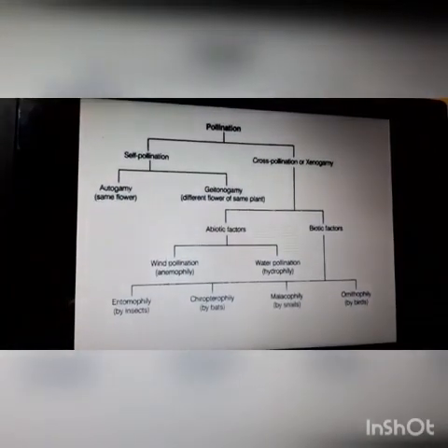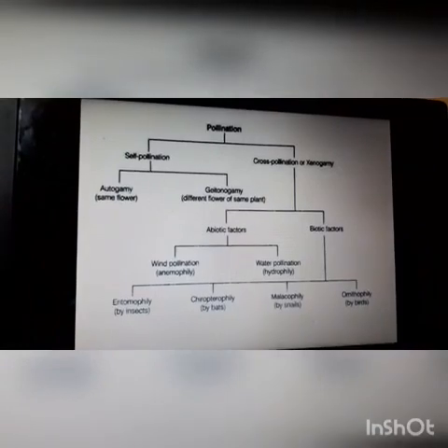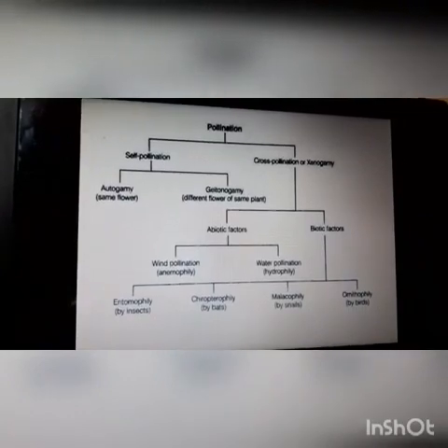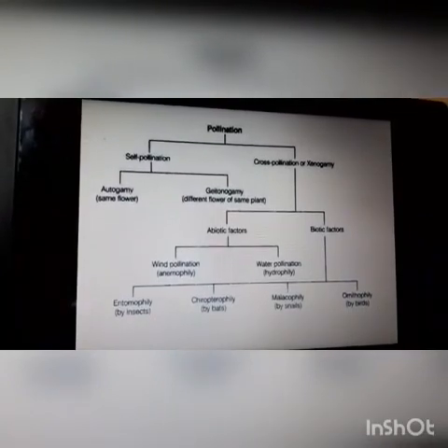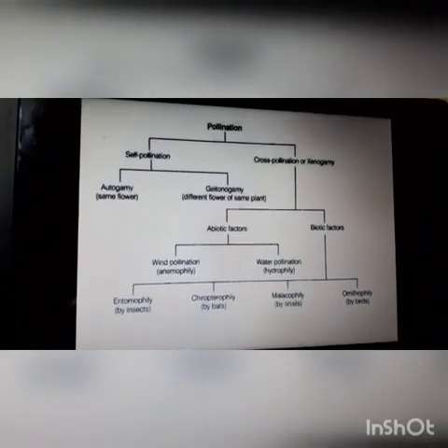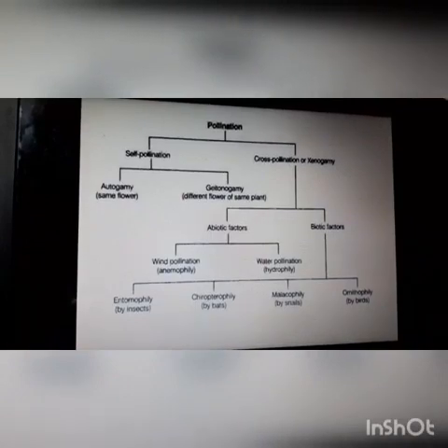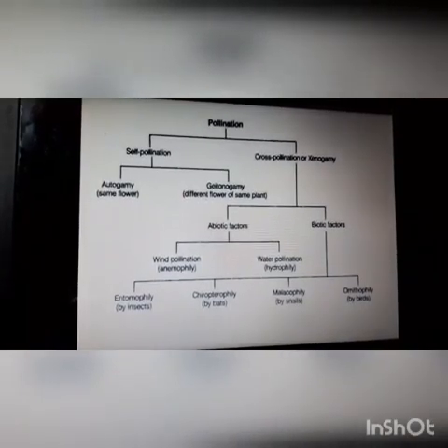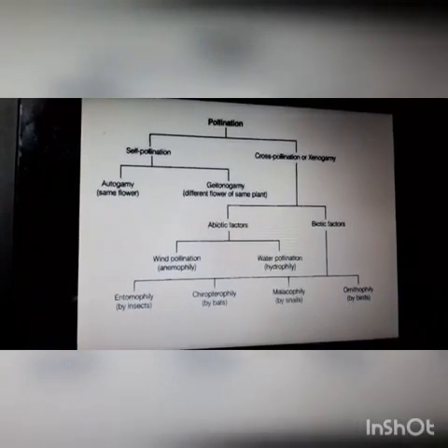What is self-pollination? If the pollination takes place on the same plant, it is known as self-pollination. It is again divided into two as autogamy and geitonogamy. Okay, and cross-pollination happens with the help of both abiotic factors such as wind and water and biotic factors such as insects, bats, snails and birds.